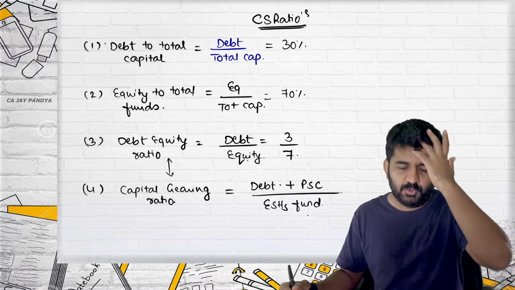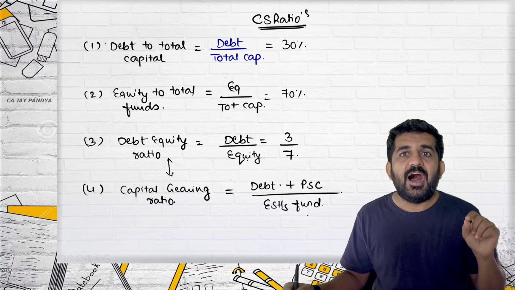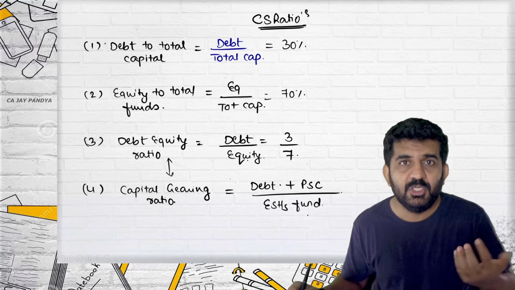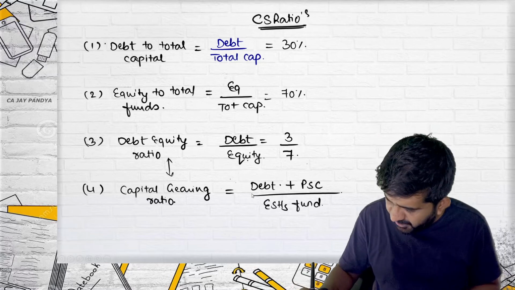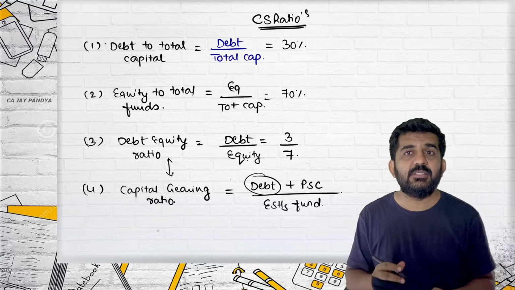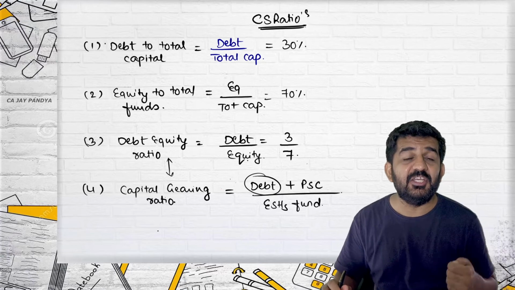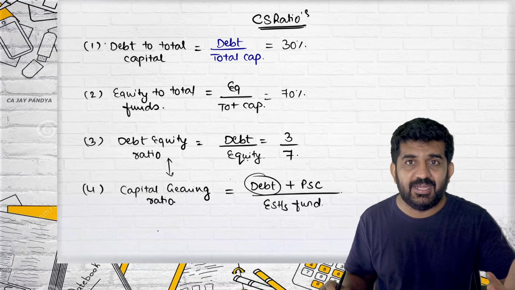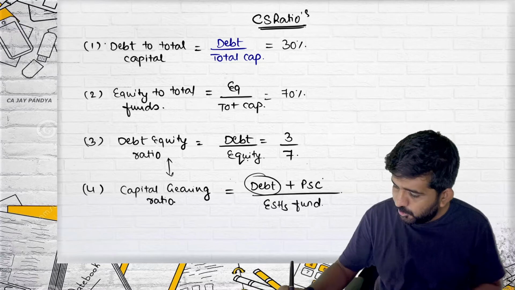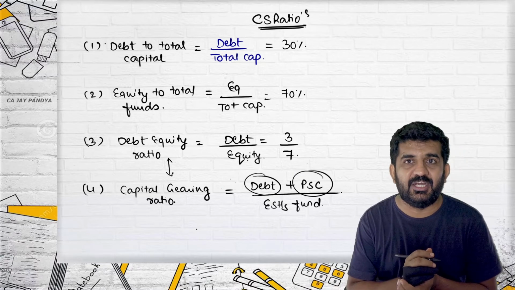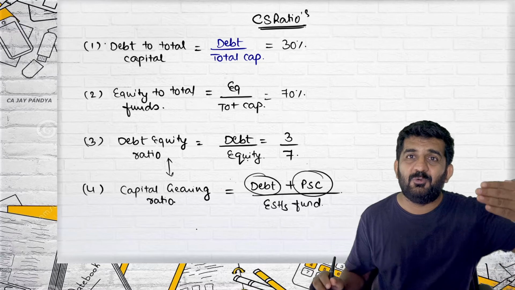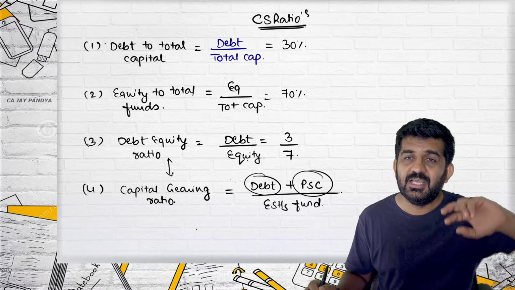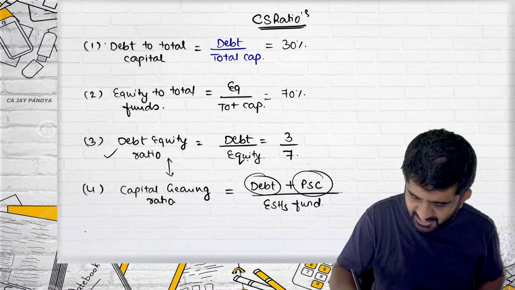See, what does this ratio show? We have already understood, the higher the fixed interest bearing security, the higher is the risk. So which are your fixed interest bearing securities? Debt. Yes. Preference share capital too, the rate of interest is fixed. You will never pay more than what you have decided. So preference share capital is also a fixed interest bearing security. So what you have done is, in the numerator you have written all risky securities, and in the denominator non-risky securities. Risk to non-risk is the same as debt equity ratio.